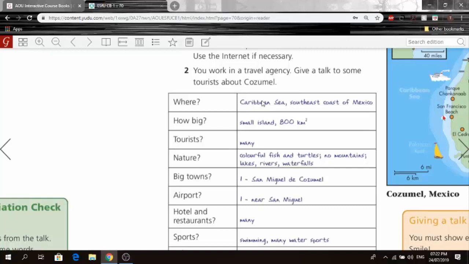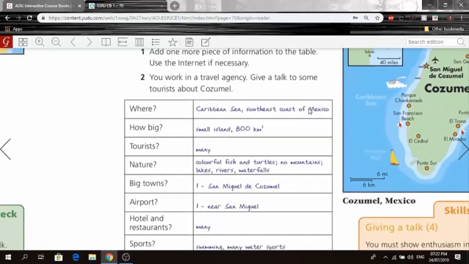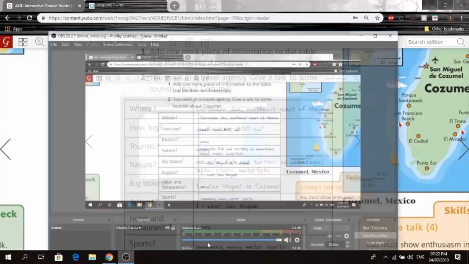There is one big town. It is called San Miguel de Cozumel. Okay, there is an airport near the town, and there are also many hotels and restaurants. And for activities, you can swim and do many water sports and water-related activities. Okay, so this is how I would talk if I was in a travel agency and recommending or just giving information about this place. Okay, now I'd like for you, before we move on, to pause the video and go do it, and I'll see you in the next one.